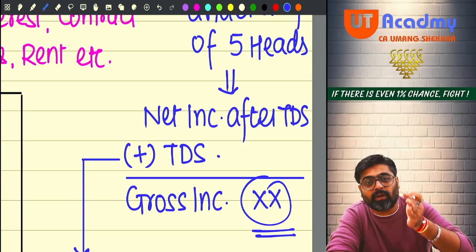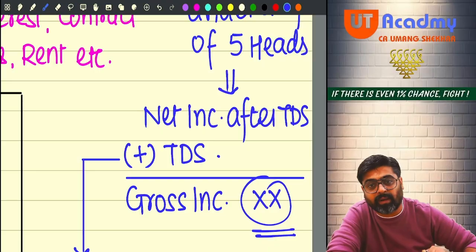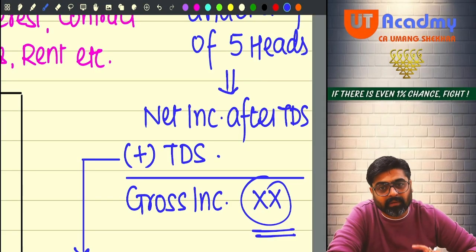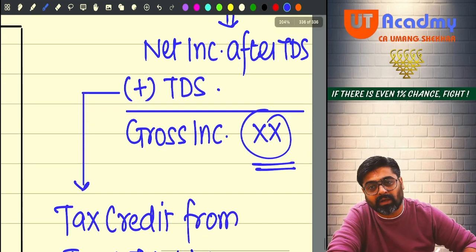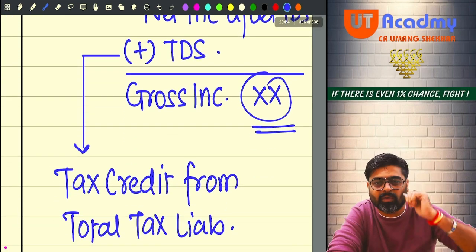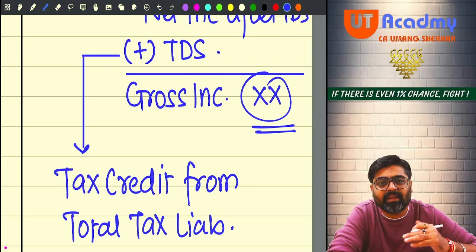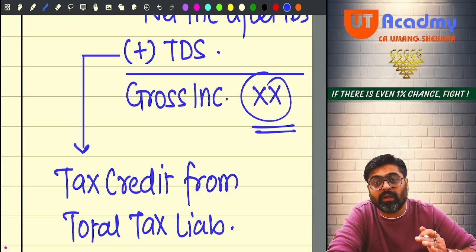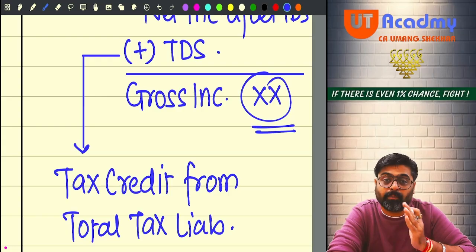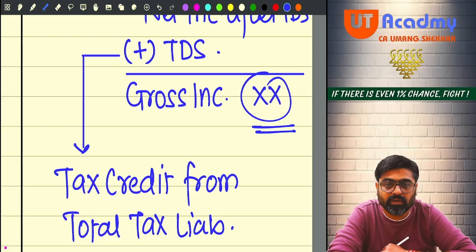And the TDS which got deducted on your salary by your employer and deposited to the government, when in the assessment year you calculate your total income, in that total income, whatever total tax you have calculated, out of that total tax, for the TDS from salary you are going to get the credit. Just like that winnings, just like that interest, just like that rent, any income can come to you. But all the incomes will come after deducting the TDS, because the payers are liable to deduct the TDS as per the TDS provisions. Yes or no?